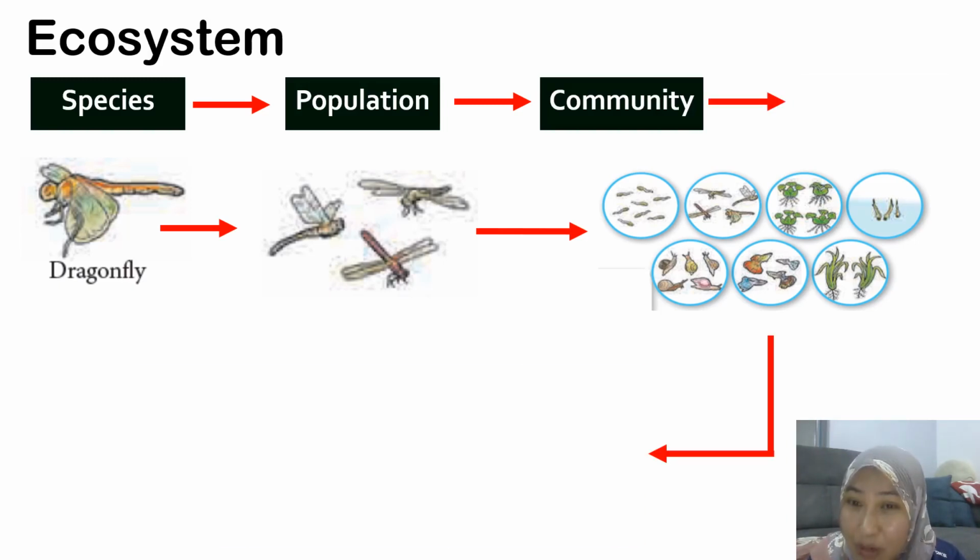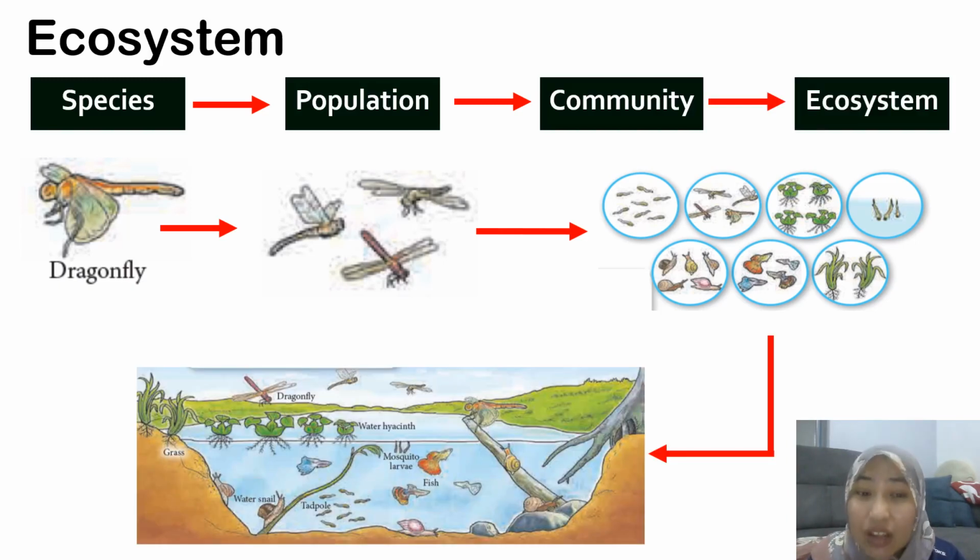So this community together with abiotic factors or non-living things is called an ecosystem. So ecosystem means community plus non-living factors, non-living things. For example, we have water, we have soil, we have air, and also we have sunlight. So that would make an ecosystem.